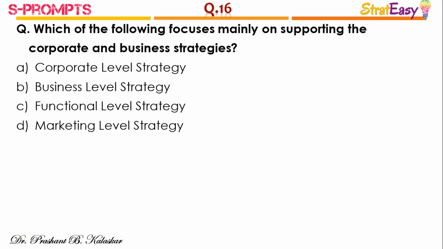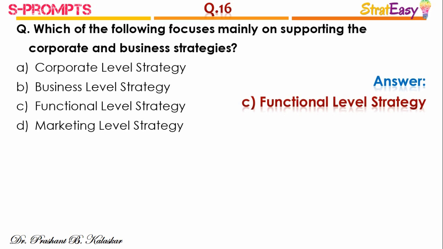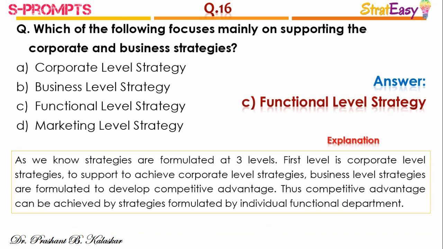Question number 16. Which of the following focuses mainly on supporting the corporate and business strategies? And the right answer is option C, functional level strategies. As we know, strategies are formulated at 3 levels. First level is corporate level strategies. To achieve corporate level strategies, business level strategies are formulated to develop competitive advantage. Thus, competitive advantage can be achieved by strategies which have been formulated by individual functional departments.